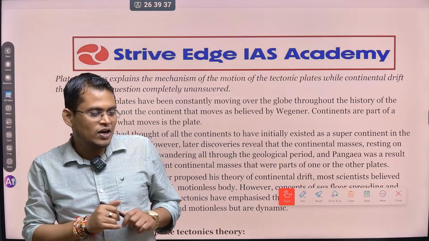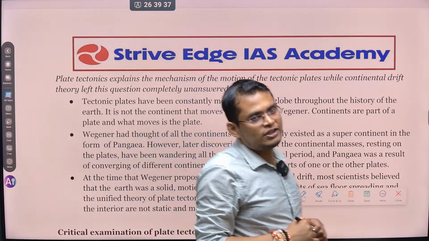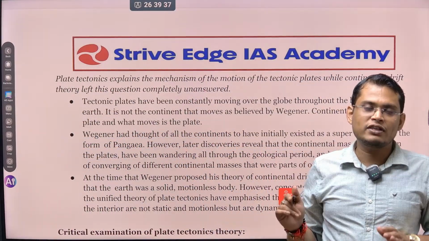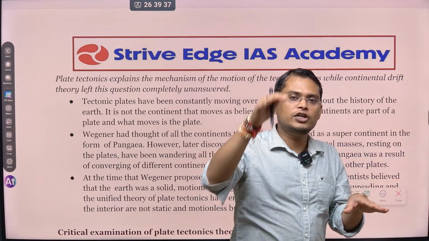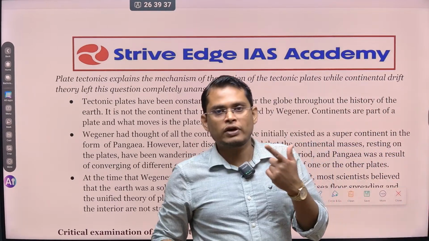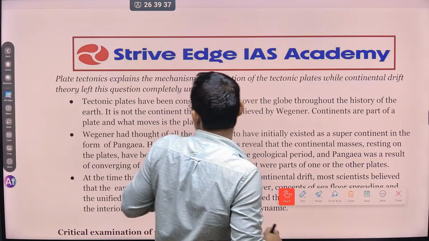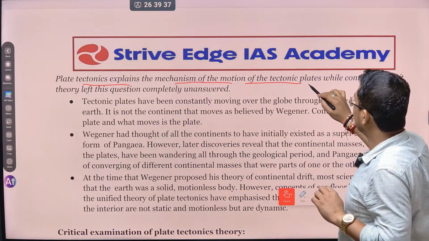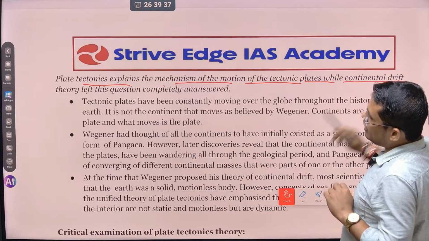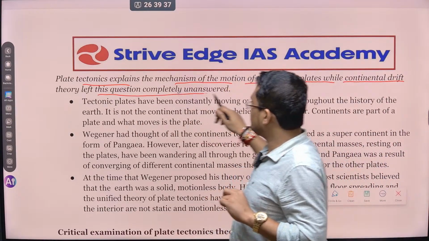ठीक है. So that is what led to a lot of questions, and they failed to answer this question. But plate tectonics says that it is not the continents, it is the plates that are moving, and on top of the plates all the continents are located, so they are moving. So that is what they are saying. Plate tectonics explains the mechanism of motion of tectonic plates, while continental drift theory left this question completely unsolved.